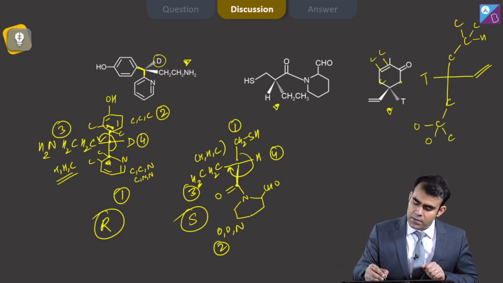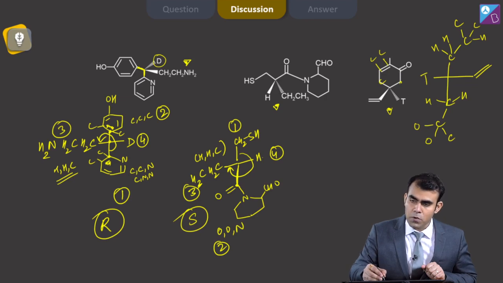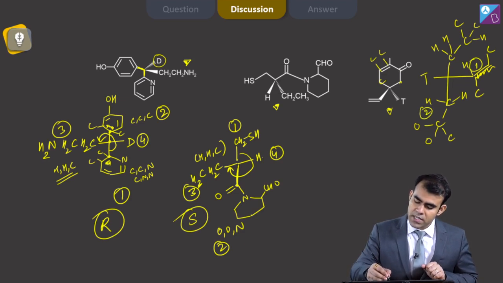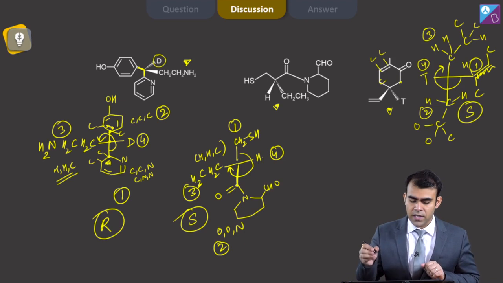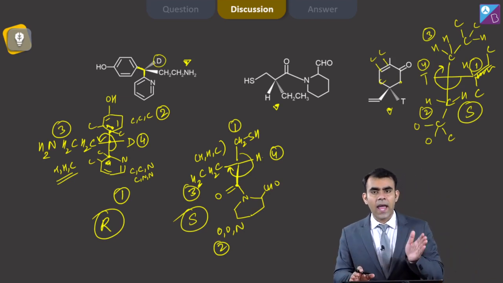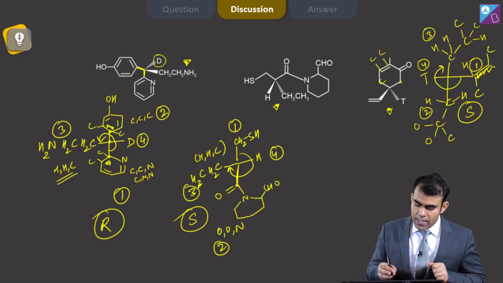Now priority will be 1, and here we have only hydrogens, and here also we have hydrogens, but if I remove this double bond, we get C here and C here, and we have H here. So this is CCH, whereas these are HHC. This is also HHC. So this one is 1, this is 2 because of oxygen, this is 3, and this is 4th. So this is 1, 2 and 3. This looks like R, but again this is S. It means my first compound is R and the remaining 2 are S.